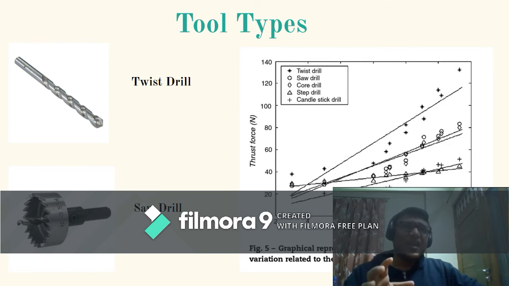Different kinds of drills have different influence on the thrust force and thus on the delamination factor. The graph here shows the variation of thrust force with the feed for different kinds of drills. Based on the graph, we can conclude that specialized drill tools can help in reducing the drilling thrust when even all the other machining parameters are kept constant.